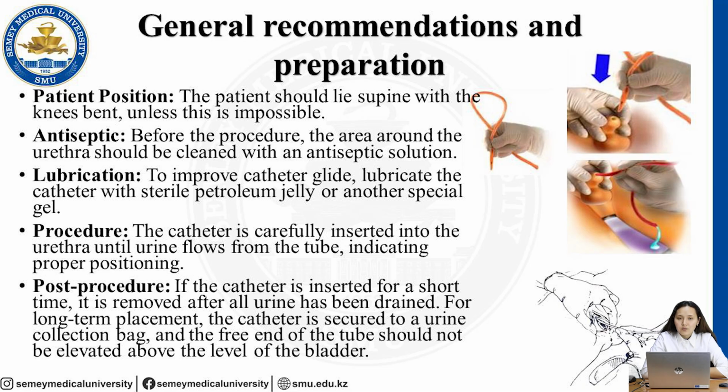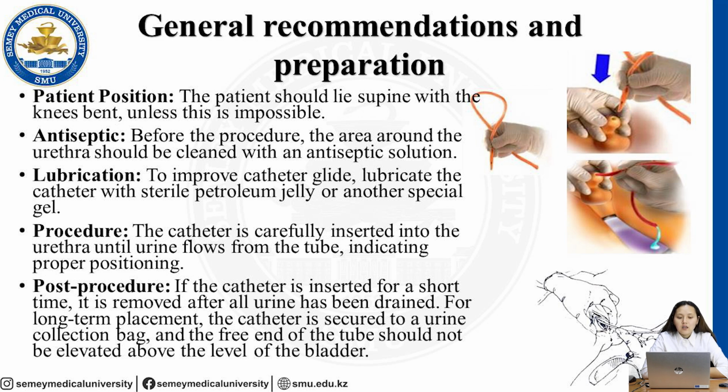Next is antiseptic. Before the procedure, the area around the urethra should be cleaned with an antiseptic solution, for example, furacilin solution. Before catheterization, we need to clean the urethra area, and after cleaning, we start to insert the tube.